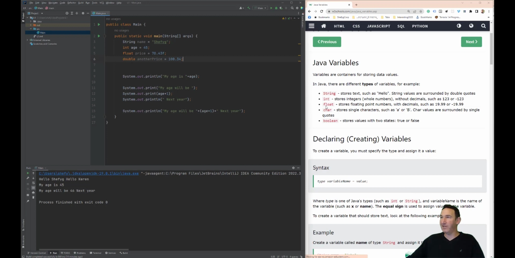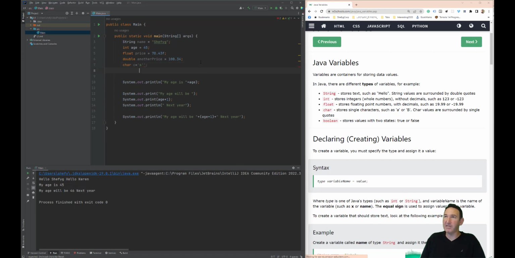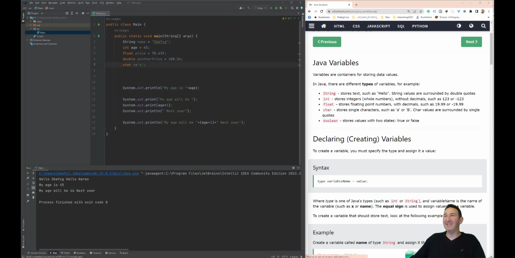Okay, so we had a string, we had int, we had a float, we have char, which is like a character. So last time we used char c when we use a single character, like s. Okay, so this is how we mark a character, and we use single quotes for it instead of double quotes. Sorry, English is not my native language. So char c. And we'll have last but not least, Boolean.